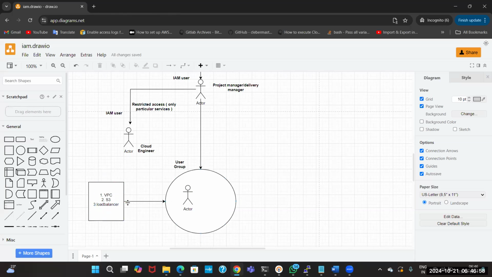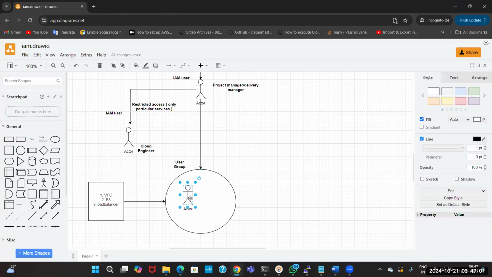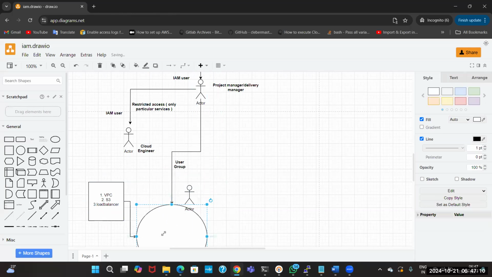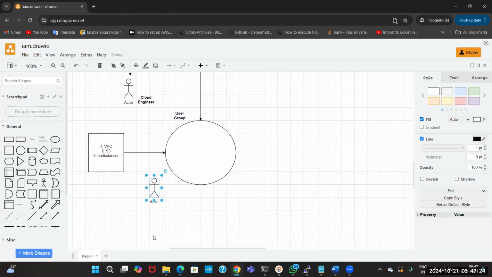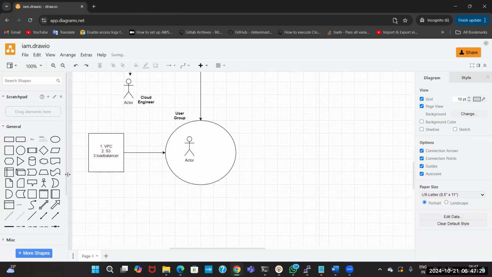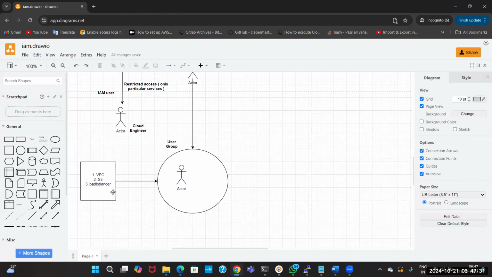Whenever this person is leaving the organization, immediately he will be removed from this group. Then immediately whatever permissions he had before will be gone, because he is not a member of the group. In the same way, this is for particular users.